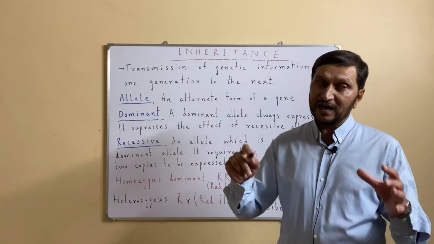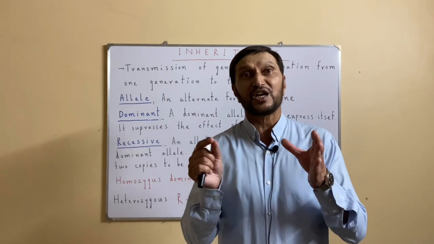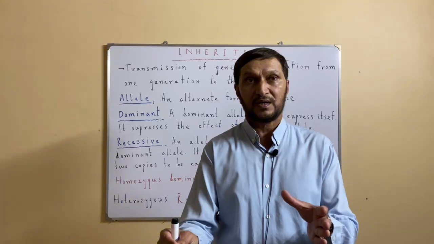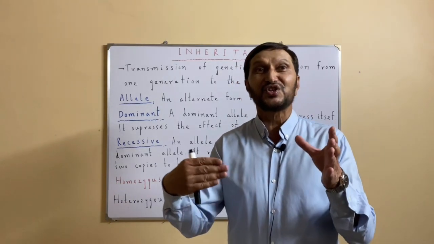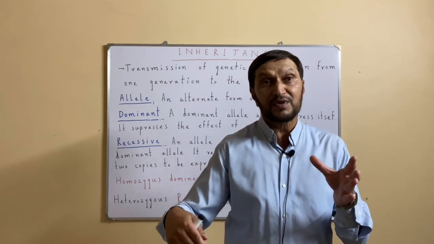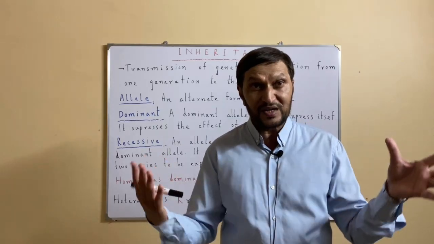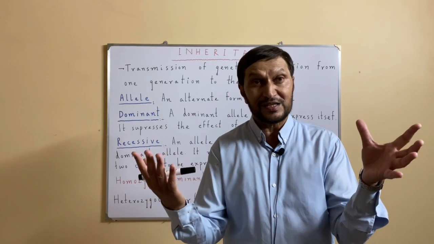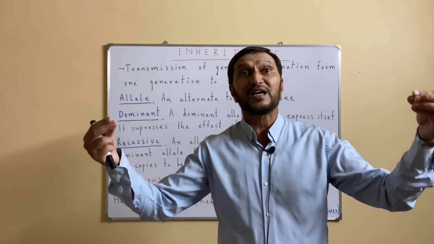While on the other hand, the genotype is the genetic makeup of that individual, the combination of the genes, the combination of the alleles of a gene, or the different genes or the various alleles. All that makes the genetic makeup, that is the genotype.